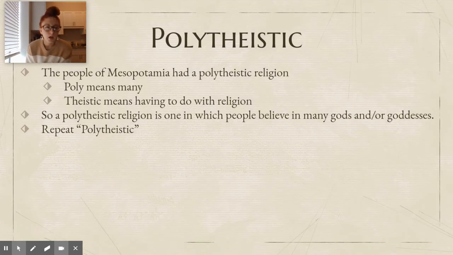Okay, so the word polytheistic, we're going to talk about that really quick. The people of Mesopotamia had a polytheistic religion, meaning, polytheistic, you hear poly, okay, and poly means many. And theistic means having to do with religion. So a polytheistic religion is one in which people believe in many gods and goddesses. So not just one god or one goddess, but many. Okay? I want you to say the word polytheistic. Ready? Polytheistic. Now I want you to squish it together. Polytheistic. Good job. All right.